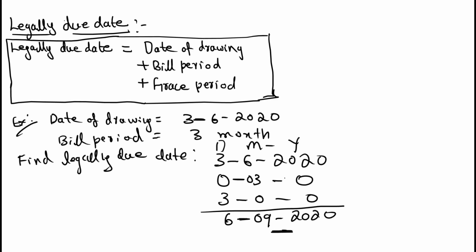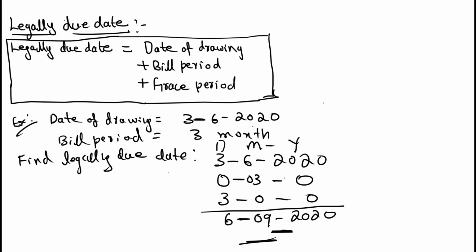On this date, Mr. B can ask for his money from Mr. A, or the creditor can take his money from the debtor on 6/9/2020. That means 6th September 2020. Here in this example, the bill is drawn on 3rd June 2020. The creditor can take his money back on September 6th 2020.